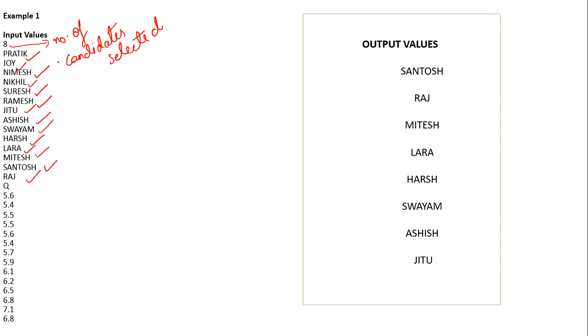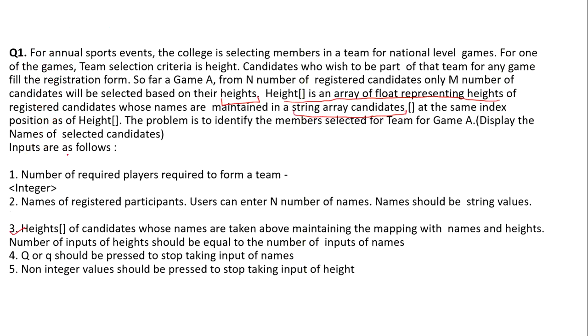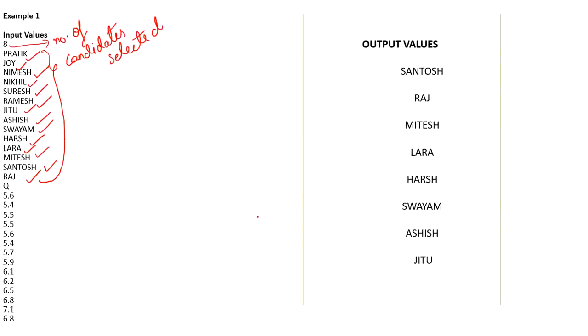So these are the names. And when the user doesn't want to enter further names, you have to give Q, so that further taking of input of names is stopped. It is mentioned here as well that capital Q or small q should be pressed to stop taking input of names.